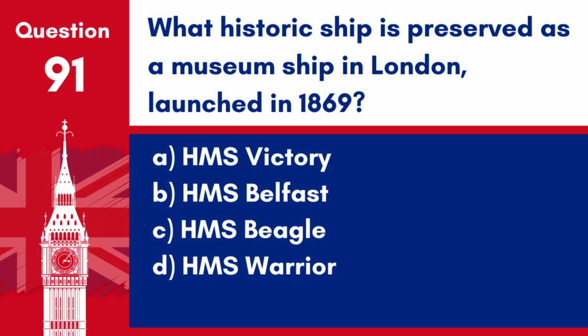Question 91. What historic ship is preserved as a museum ship in London, launched in 1869? A. HMS Victory. B. HMS Belfast. C. HMS Beagle. D. HMS Warrior. Answer. D. HMS Warrior. HMS Warrior, launched in 1869, is preserved as a museum ship in London.